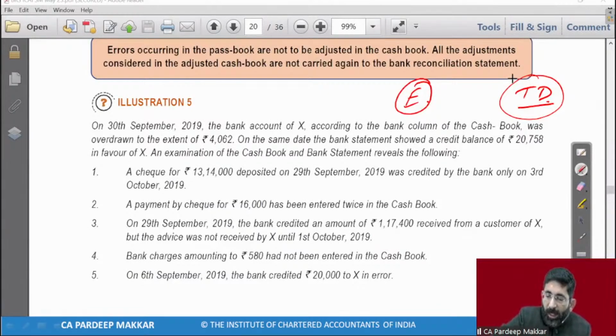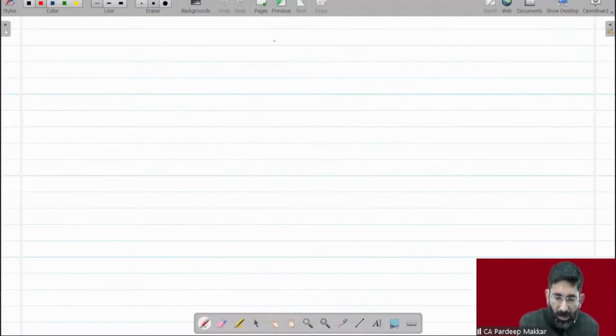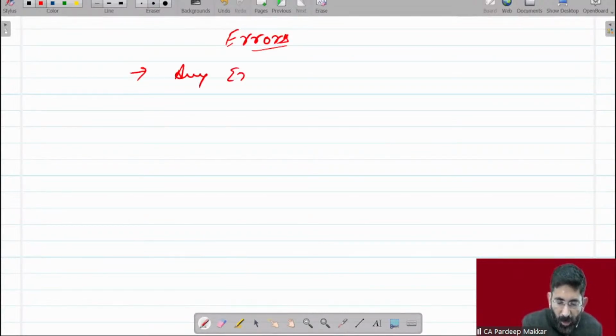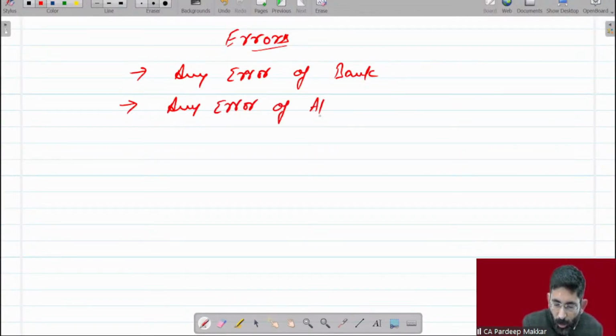Every error made by bank is an error. Every error made by us is an error. You may note it down. There's no problem. If you have some worry, you may note it down, beta. What is an error? Any error of bank. Any error of account holder.